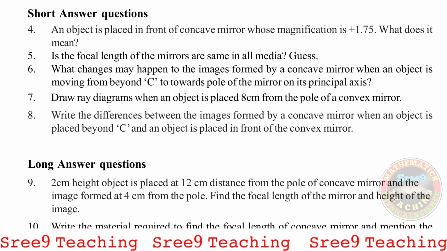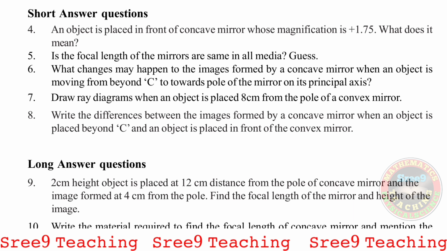Now sixth, what changes may happen to the images formed by a concave mirror when an object is moving from beyond C towards the pole of the mirror on its principal axis? It is a concave mirror, we have seen. So when the object moves towards the pole, the image goes from left to right, and the size of the image, first it was small, and as we go towards the right the image size increases, but the object size remains the same.